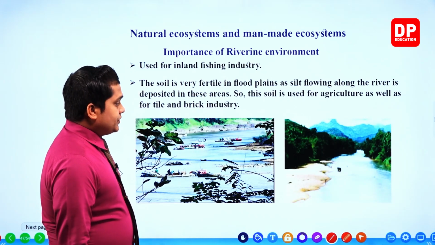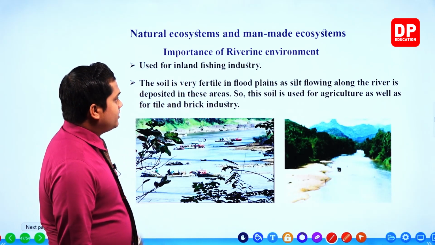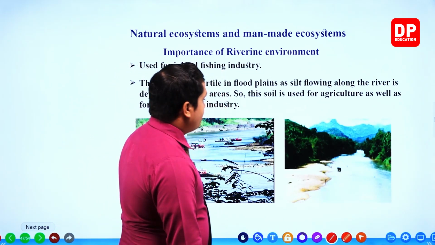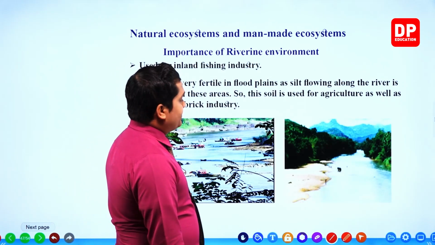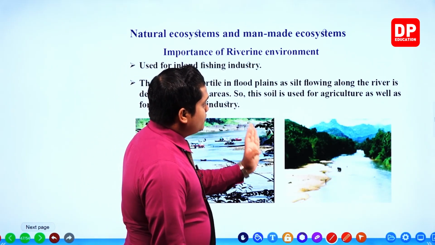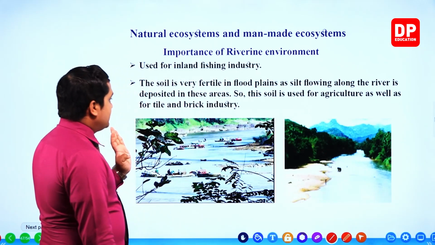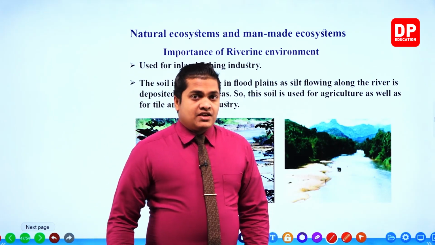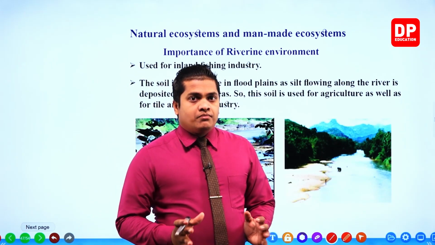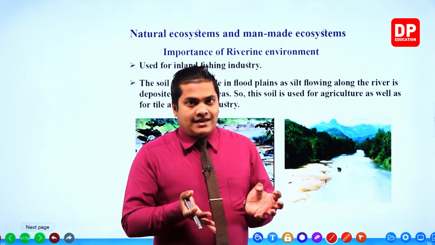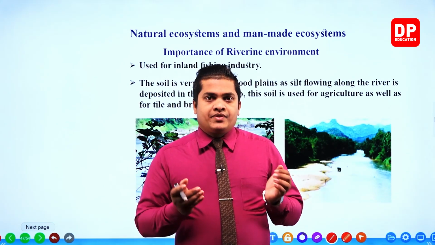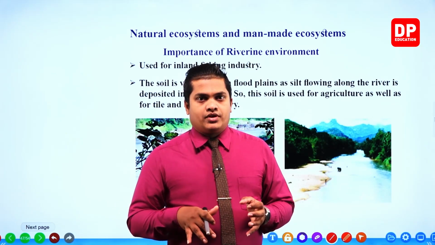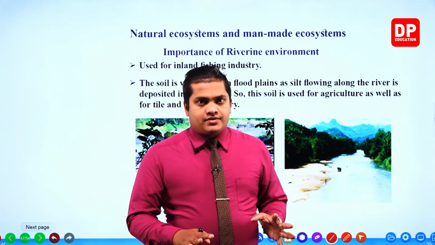In the fishing industry, the riverine environment is used. The soil is very fertile in floodplains, as silt floating along the river is deposited in these areas. This soil is used for agriculture as well as for the tile and brick industry. These riverine environments are very rich in fertilizer, mainly because the silt floating within the river water is deposited on those lands.